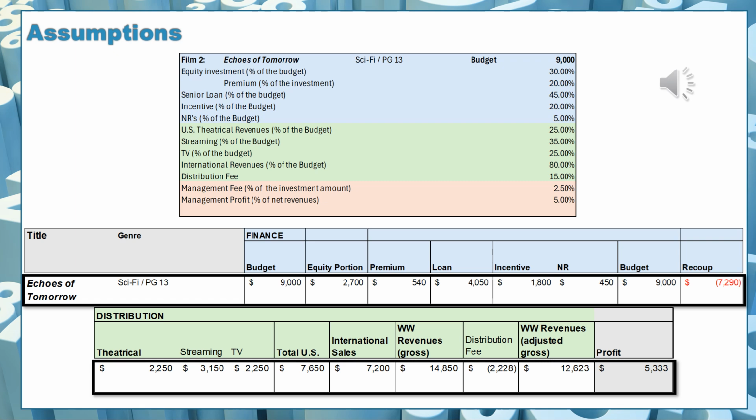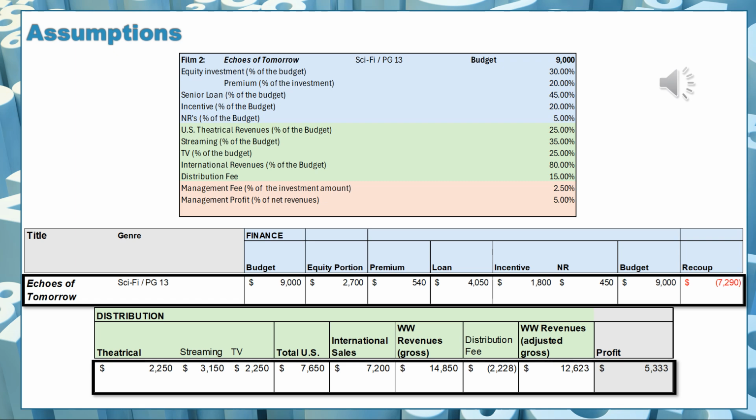Now, what do I recoup this from? Well, from distribution revenues. So let's take a look at those. We have theatrical coming in for this $9 million movie, net to us at $2,250,000 after all costs. We have streaming coming in at $3,150,000 because the streaming is 35% of the budget. TV comes in at $2,250,000 because that is 25% of the budget. The international sales, which are 80% of the budget, come in at $7.2 million.